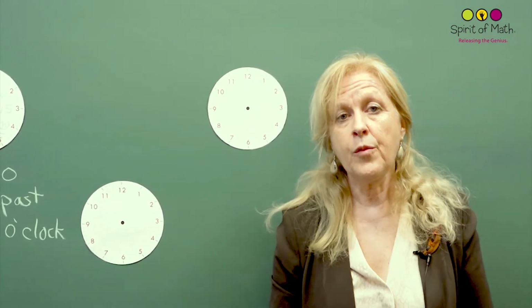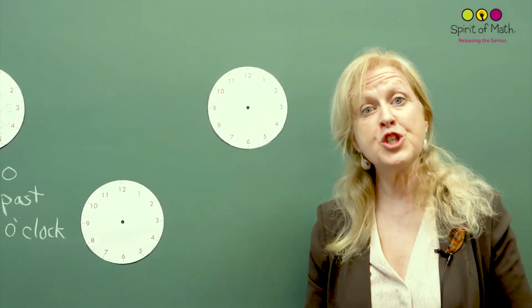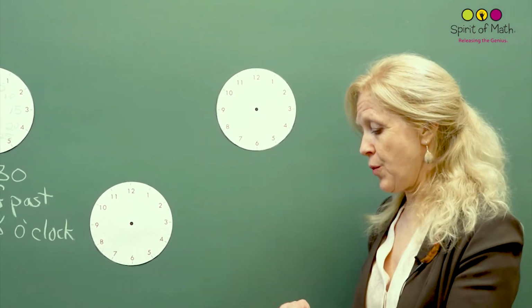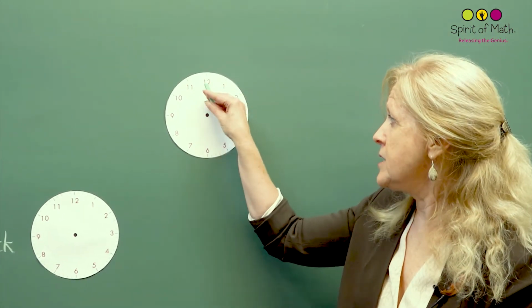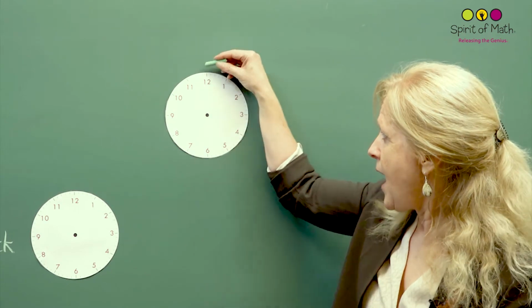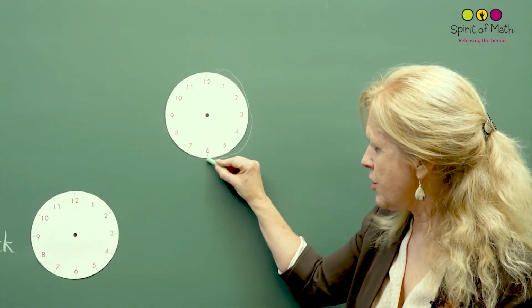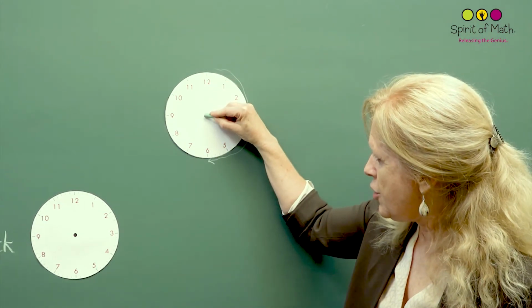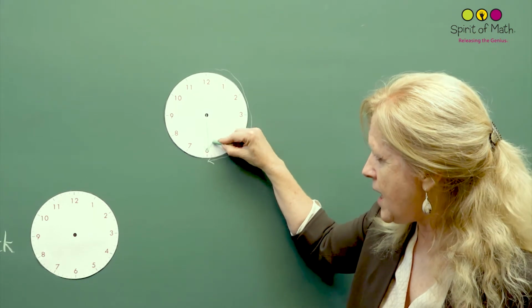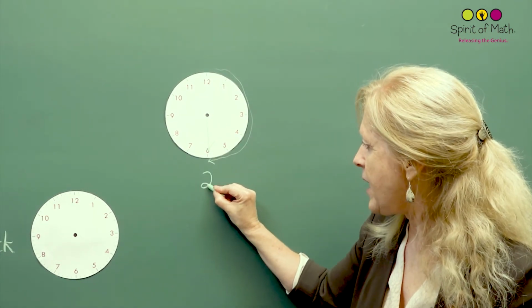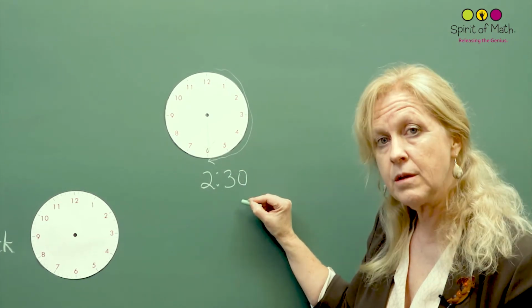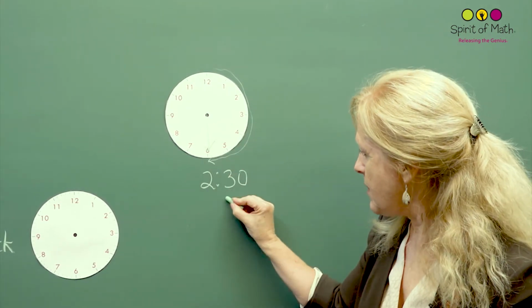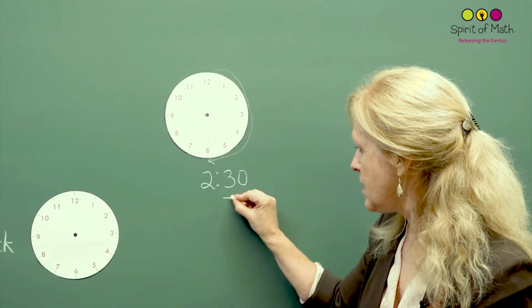This time, I want to do 2:30. Right? So you know if it's half past that this big hand, the minute hand, has gone halfway around the circle. So it's going to end up there. So you put the big hand there. So this would be 2:30, which is the same as saying half past 2. So the 30 is, remember, that's the big hand.